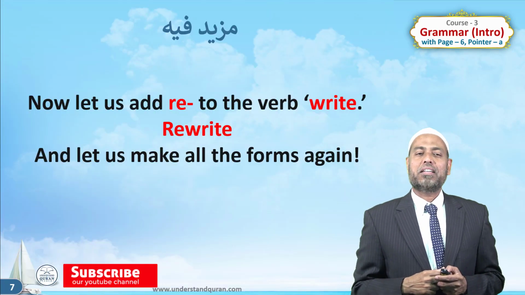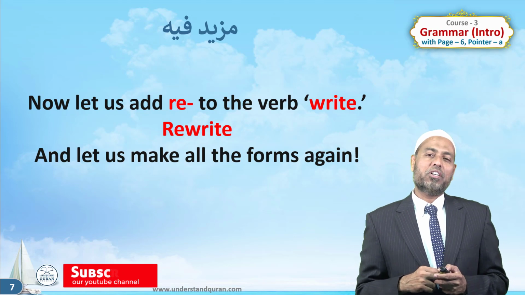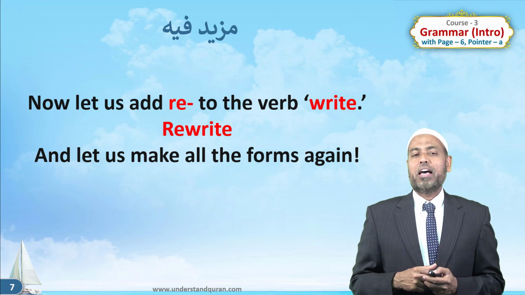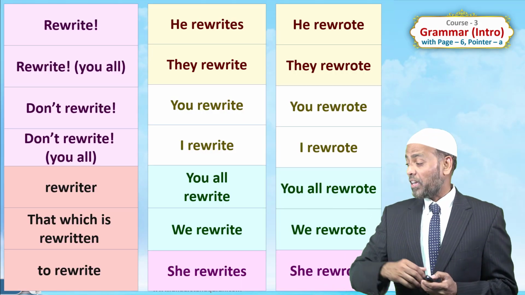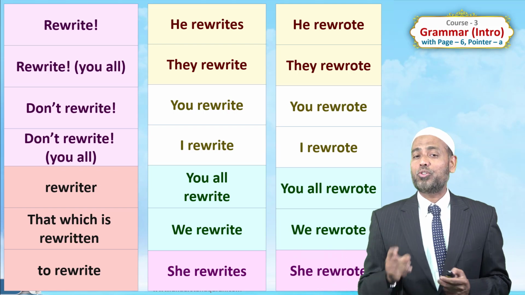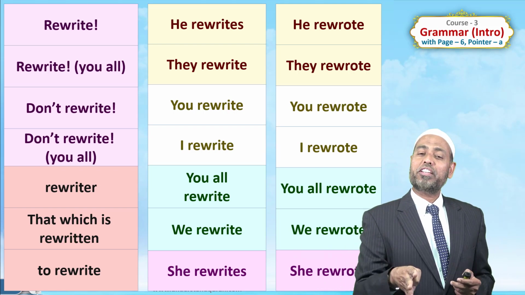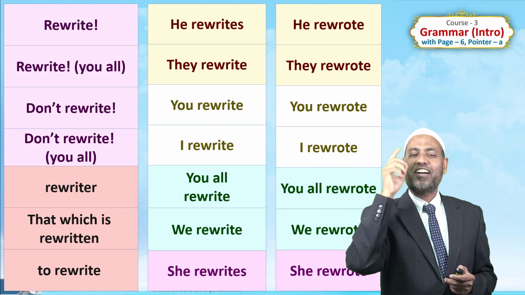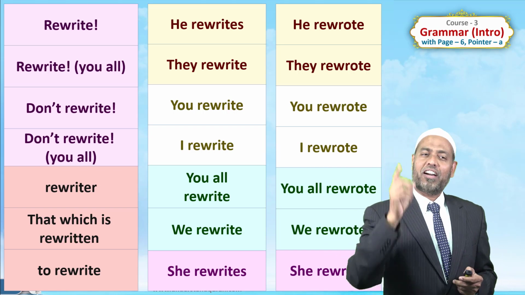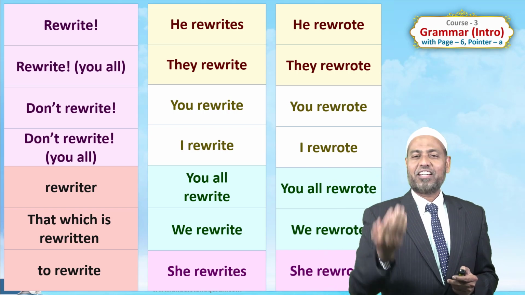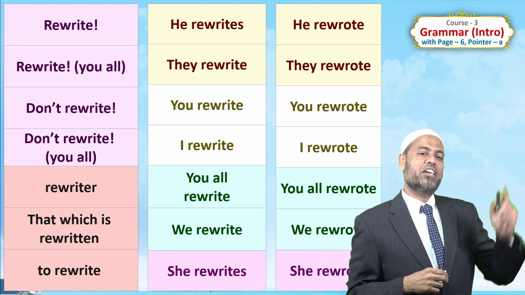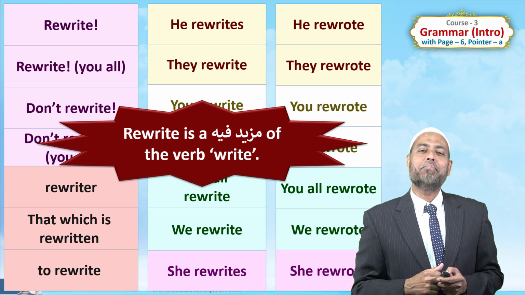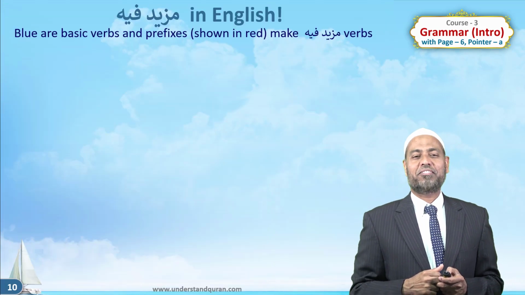Now let us add re to the verb write: rewrite. This is a new verb now. And let's make all the forms again. He rewrote, they rewrote, you rewrote, I rewrote, you all rewrote, we rewrote. He rewrites, they rewrite, you rewrite, I rewrite, you all rewrite, we rewrite, rewrite, don't rewrite, rewriter, that which is rewritten, to rewrite. She rewrote, she rewrites. This verb rewrite is a mazid fi of the verb write.